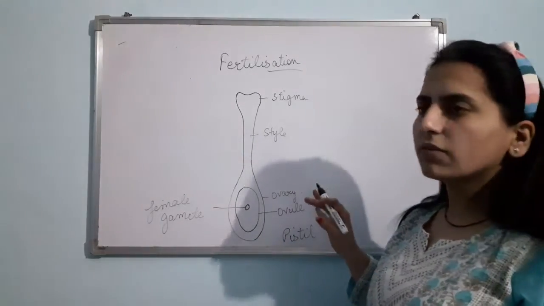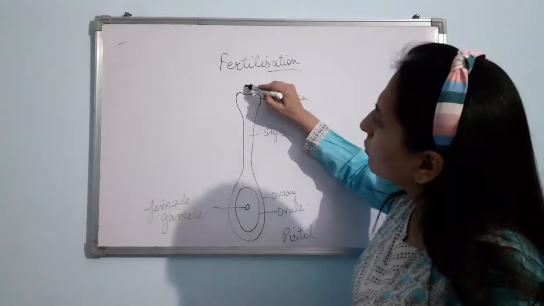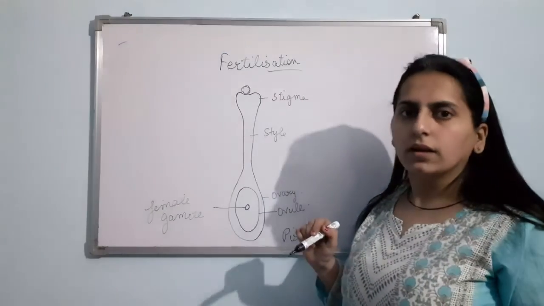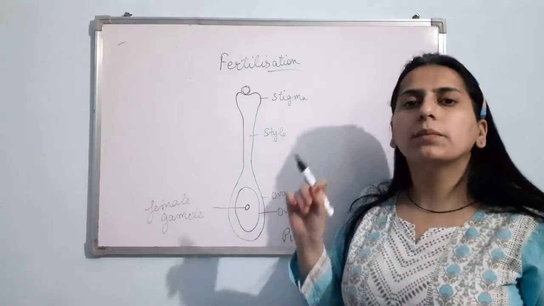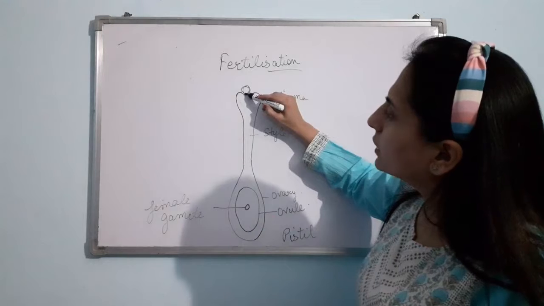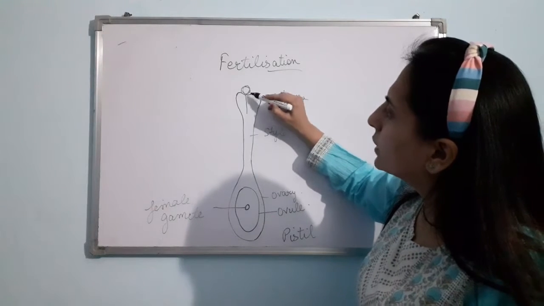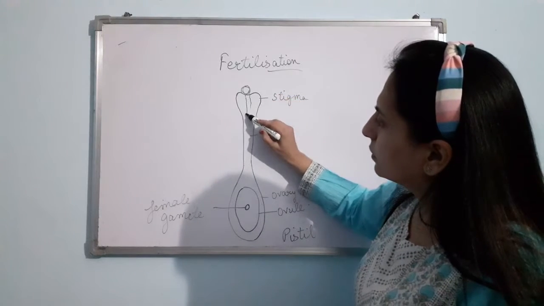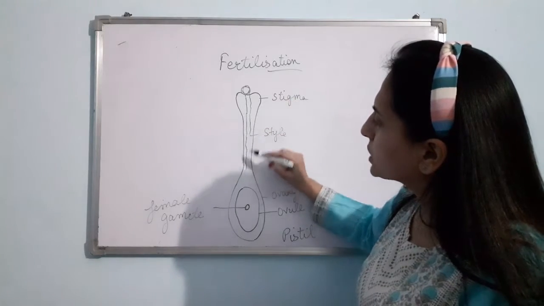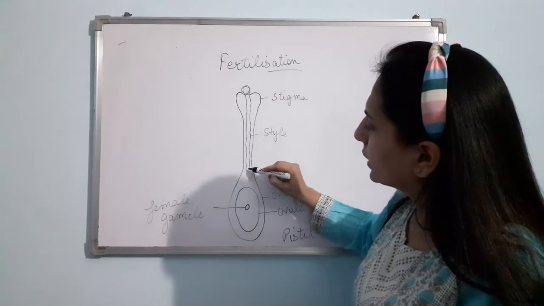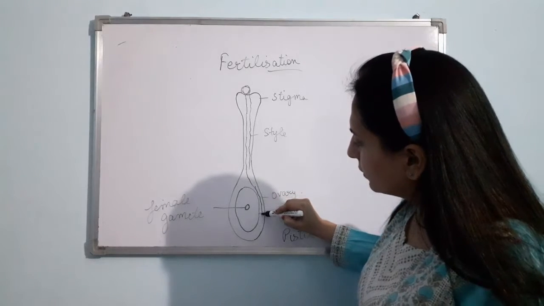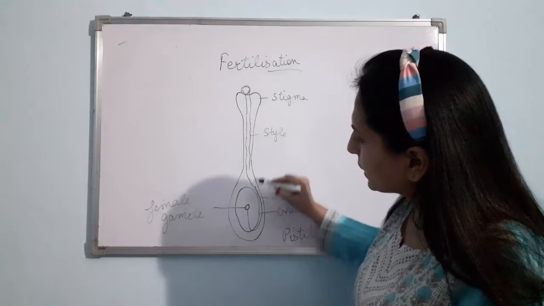By the process of pollination, pollen grain reaches here. So this is the pollen grain. Now this pollen grain is having the male gamete. Now what will happen? Just see. The pollen grain will produce a pollen tube. Am I clear? Just see here. This is a pollen tube. This pollen tube will enter the female gamete.